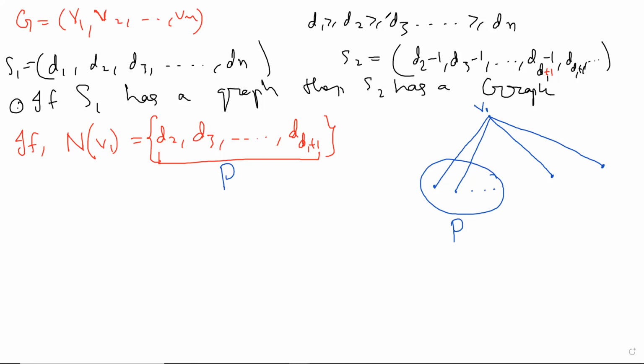Oh, no, I'm sorry. That was the previous case, right? If the set of neighbors were this, then the problem was done. So we are not looking at that. We are just calling this P separately because this is the good set. Basically, we want the neighbors of V1 to be exactly this set. We want that, but that's not true. That's the point.